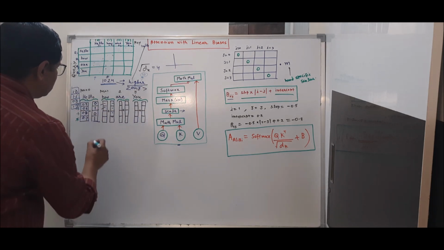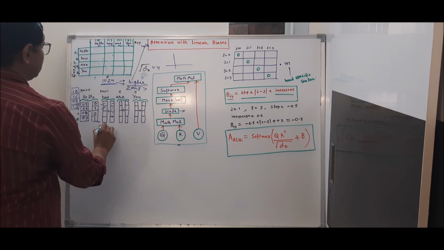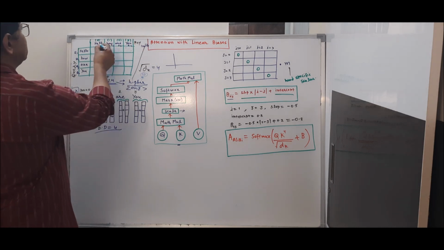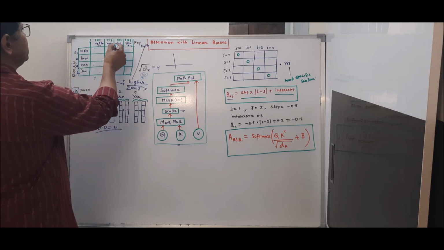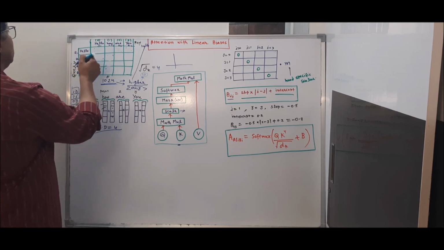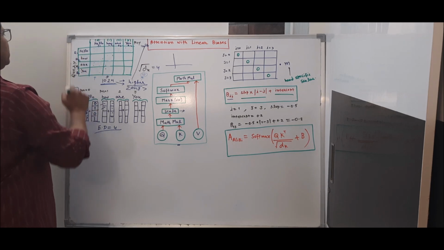Suppose we consider our embedding dimension as 4, and we have a sequence like "hello, how are you". We consider hello as key 1, then key 2, key 3 and key 4, with queries Q1, Q2, Q3 and Q4.